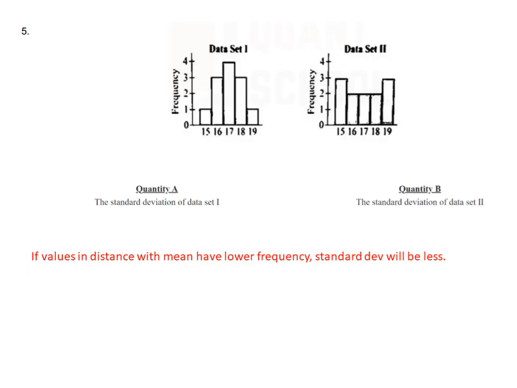And what is the mean in case of dataset 2? It might be 17 also. So it has distance 15 and 19, and they have 3 plus 3 equal to 6 frequencies. So the standard deviation of B will be higher. Okay, if values at a distance from the mean have low frequency, the standard deviation will be less, and if values at a distance from the mean have higher frequency, as dataset 2 has, then the standard deviation will be high.